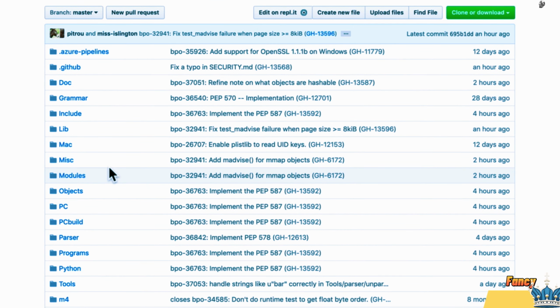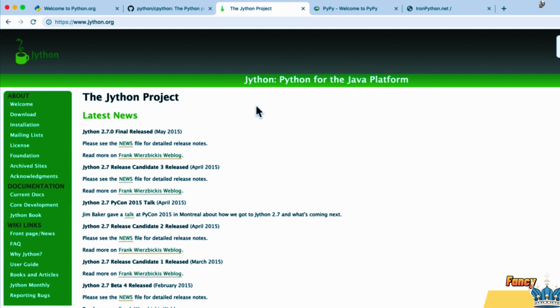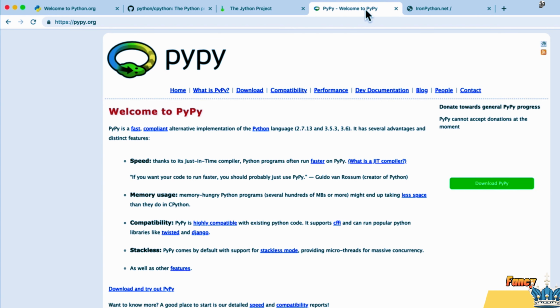But there are other implementations. For example, there's the Jython project, a translator written in the Java language. There's PyPy, which is actually written in Python, so it's an interpreter, a translation machine written in Python. And then there's also things like IronPython, which is written for the .NET framework. So here's a little trick question.